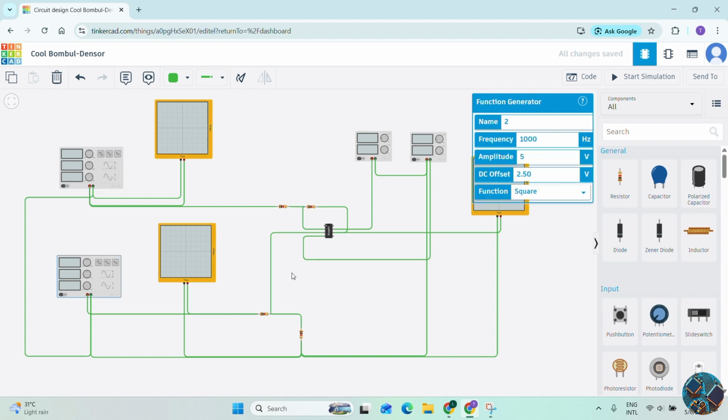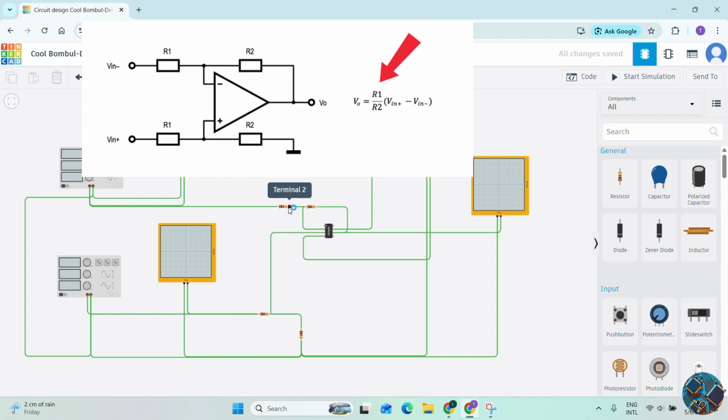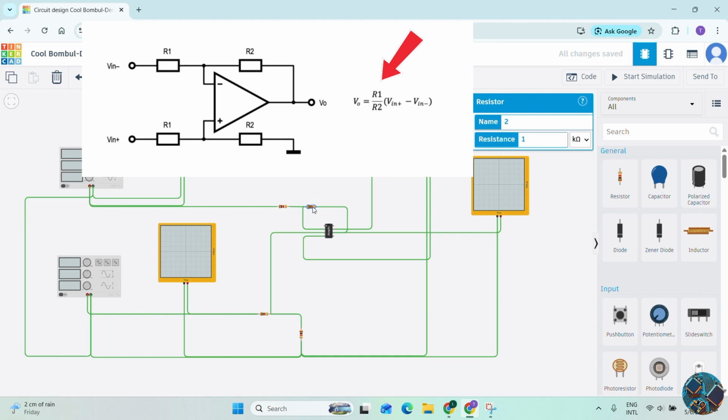Then we have to configure the values of all the equipment. So first I have to set the value for the resistors. According to the difference amplifier requirements, this one resistance divided by this one resistance should be equal to this one resistance divided by this one resistance.